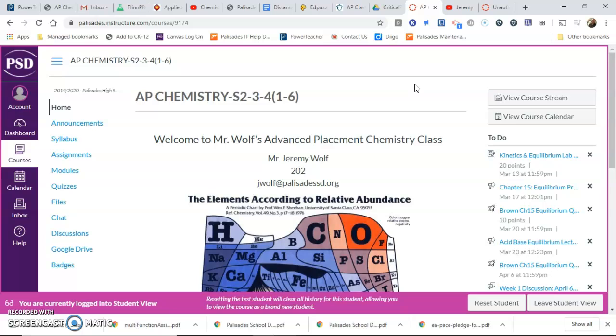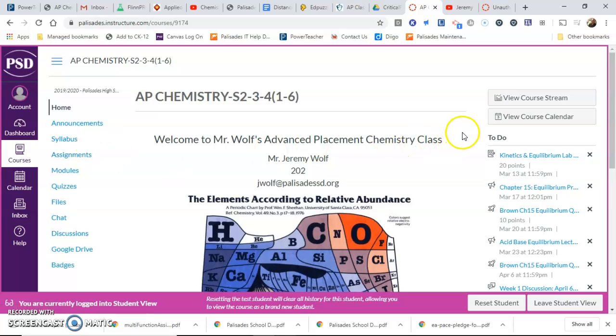The goal this week is for you to make sure that all of your third marking period grades are exactly the grades that you want them to be, including AP Chemistry. So any assignments that appear over here in your to-do list that are past assignments, dated like March 13th, those are the assignments that you're going to want to do. And anything in assignments that is overdue is what I'm talking about.